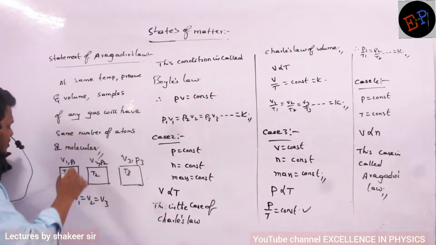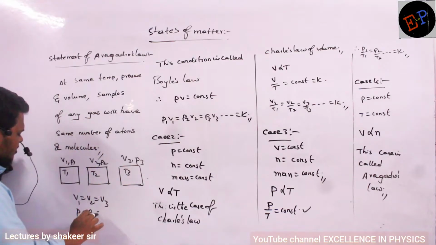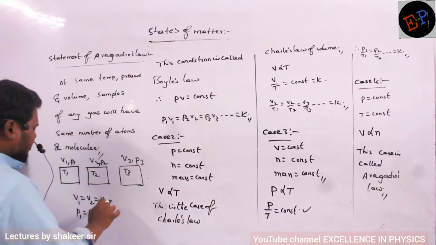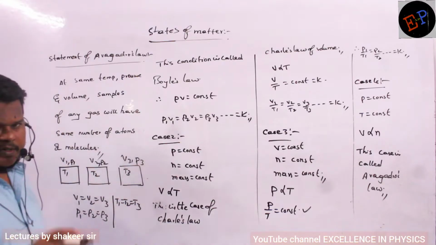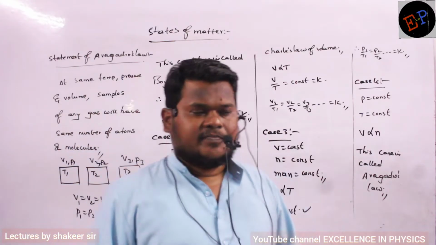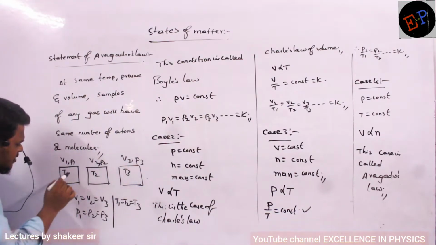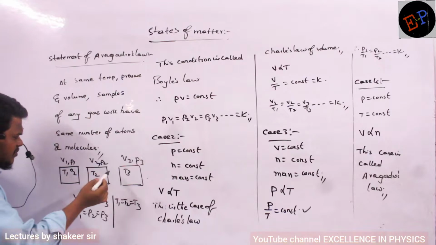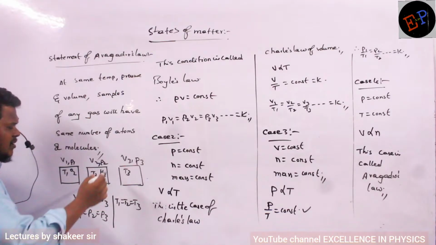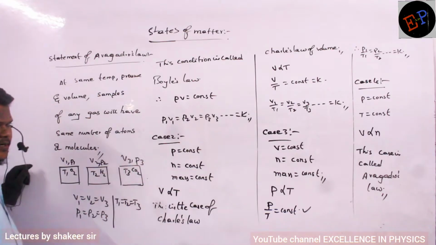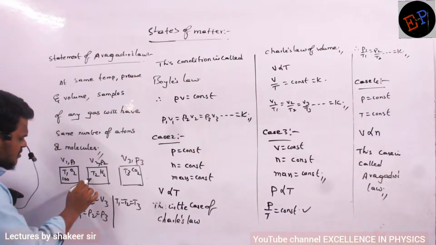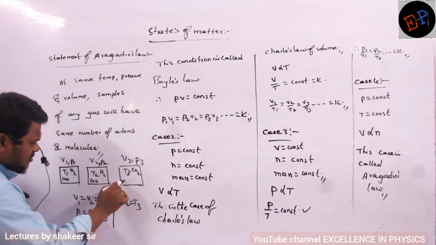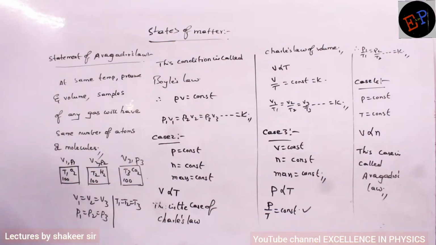Then according to Avogadro's law, what do I have to write? Pressures are also equal. Clear? And temperatures also are equal, so T1 is equal to T2 is equal to T3. Size is the same, pressure is the same, temperature also is the same. Then in that condition, let one gas be oxygen, let one be hydrogen, and let this one be CO2, any gases you can take. Then if this container contains 100 molecules, this container also will have 100 molecules only, and this container also will have 100 molecules only. This is called Avogadro's law. Are you able to understand?